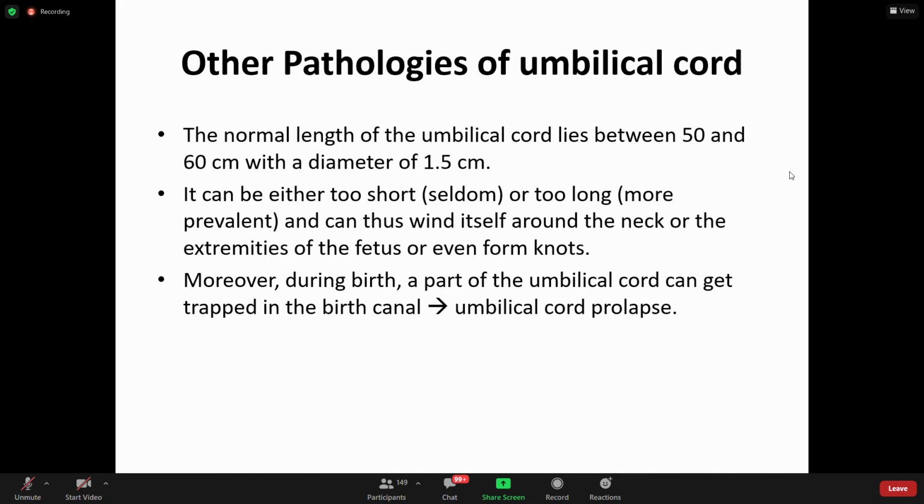Sometimes abnormally, the umbilical cord also passes in between or it presents first. That is the problem. It is called umbilical cord prolapse, and you can understand it will be compressed. Because the umbilical cord alone coming out will not do anything; actually the body has to come out first. If the umbilical cord comes out first and the head comes later, it will be compressed. That is the problem.